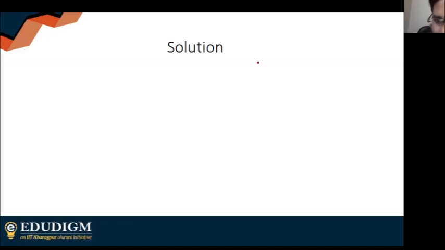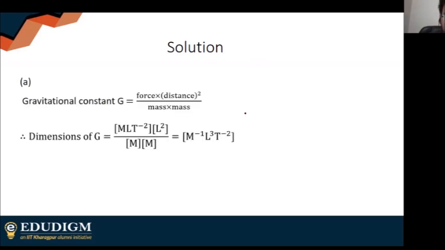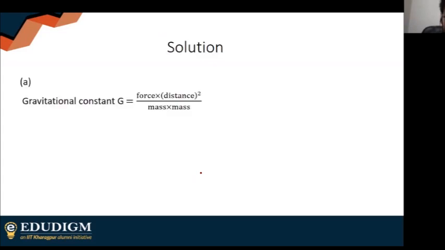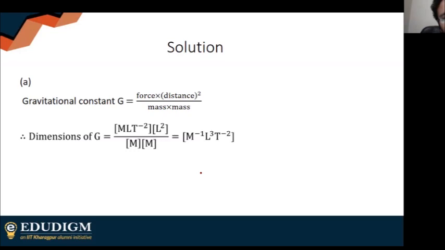Wait a minute. I guess I've written down the option wrong. M inverse, L inverse, T to the power minus 2. Here it is saying option A. Force into distance square by mass into mass. Have I missed anything? Mass into mass is this. Force is MLT to the power minus 1. L square MM.